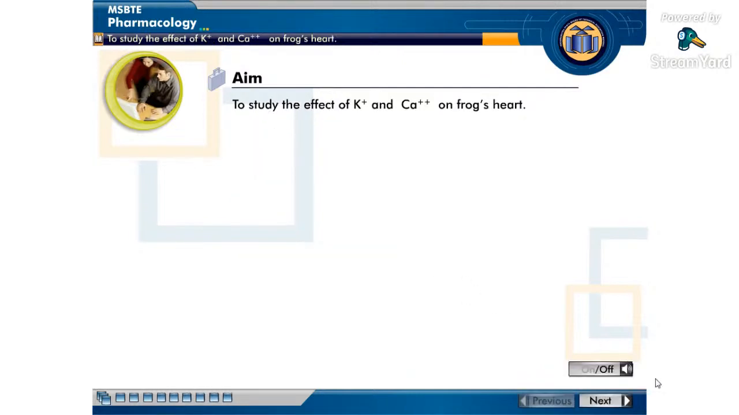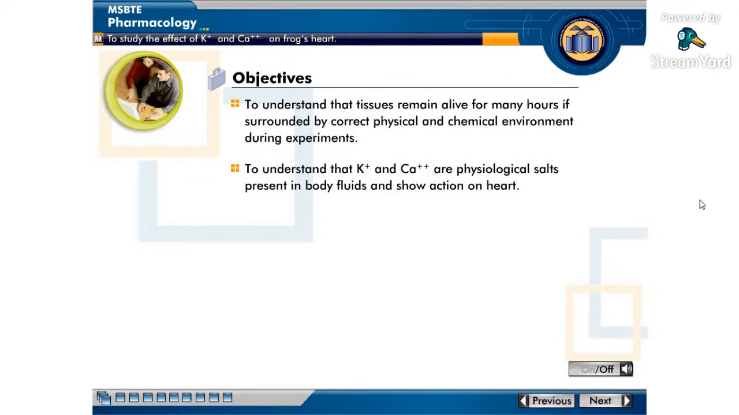Aim of this experiment is to study the effect of potassium and calcium on frog's heart. Objectives of this experiment are to understand that tissues remain alive for many hours if surrounded by correct physical and chemical environment during experiments, and to understand that potassium ions and calcium ions are physiological salts present in body fluids and show action on heart.